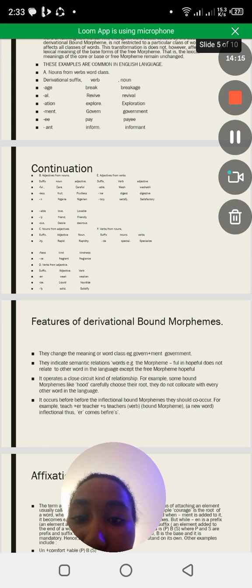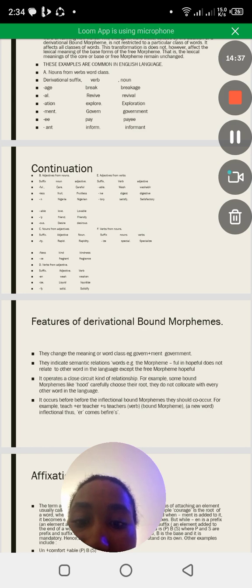Then able. Then we have love as the noun. Which adjective will be formed? Lovable. We have the suffix ly in friend, it becomes friendly. Desire, and then we have a suffix ous, it becomes desirous.